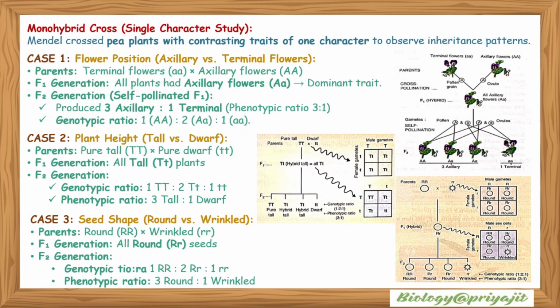Monohybrid cross, that is single character study. Mendel crossed pea plants with contrasting traits of one character to observe inheritance patterns. So case 1 shows the flower position, a cross between axillary flower and terminal flower. Case 2 is plant height, tall plant and dwarf plant, and case 3 is seed shape, between round shape and wrinkled seed. Here the diagram is showing the concept.